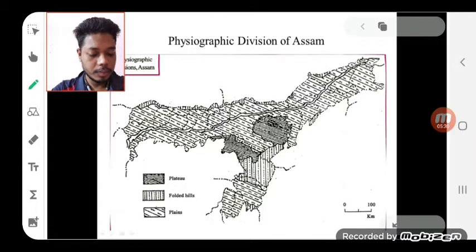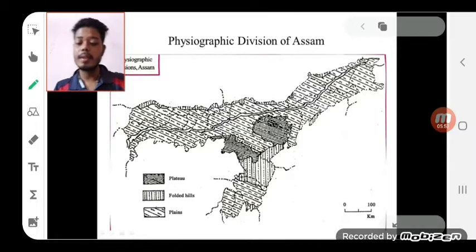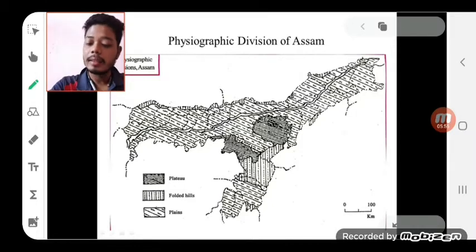From Sadiya to Dhansiri Mukh, the Brahmaputra plain has a gradient of 17 centimeter. From Pobitora near Guwahati to the Indo-Bangladesh border line, the gradient is only 11 centimeter. The northern margin of the Brahmaputra plain is almost straight, while the southern margin is curved, and to the west of Jakhalabandha there is a rise of several hillocks and hills besides many wetlands scattered in this region.